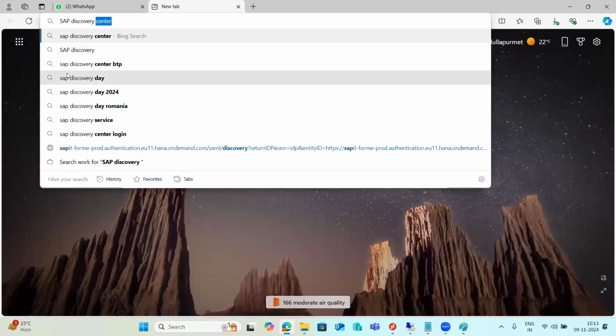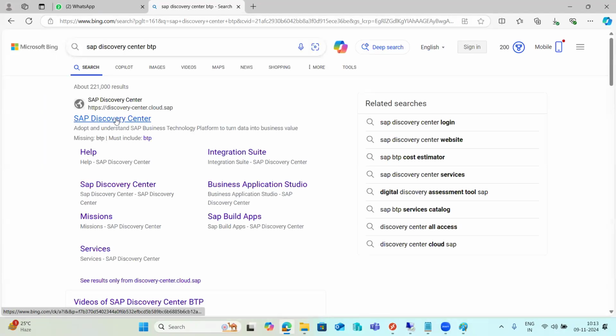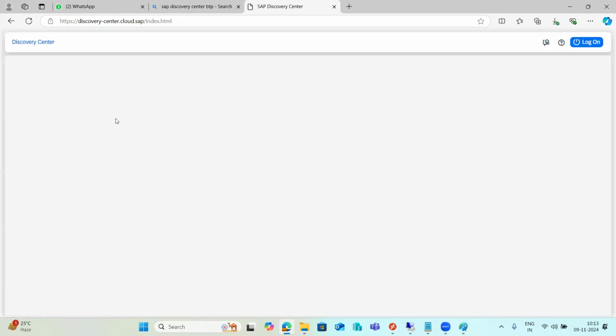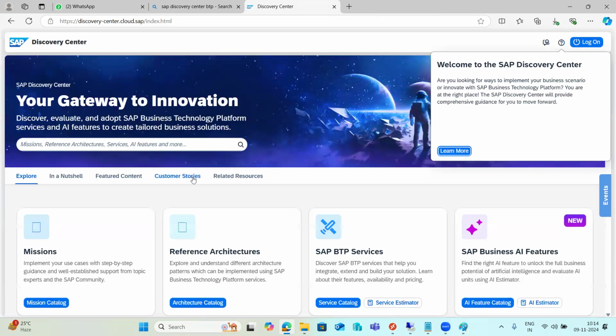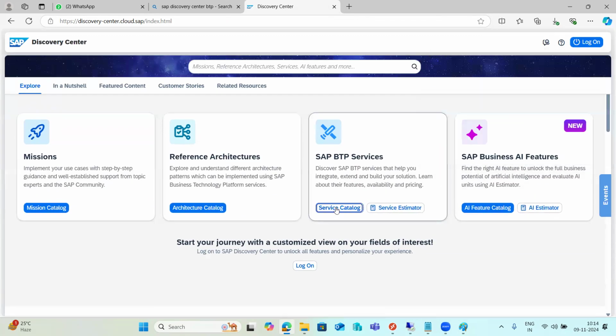There we can see all the solutions and services, the pricing, where each is available, and all the limitations and everything, in the SAP Discovery Center here, right? You can see all the BTP services here.